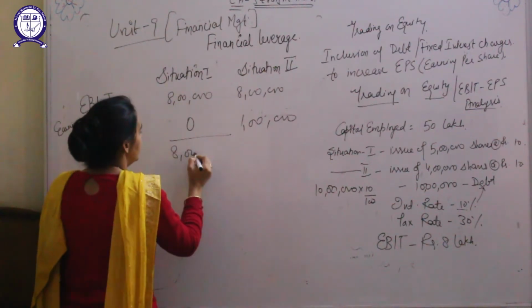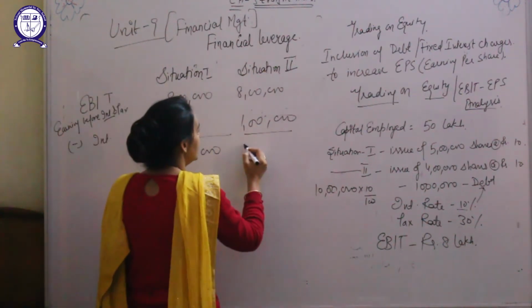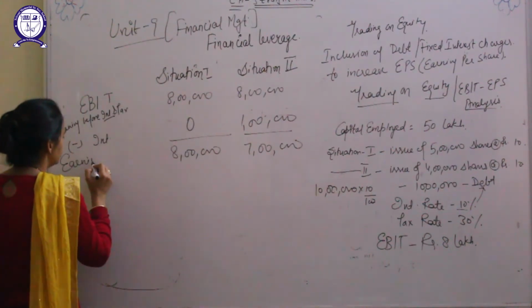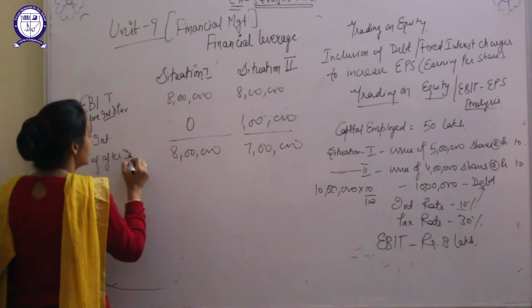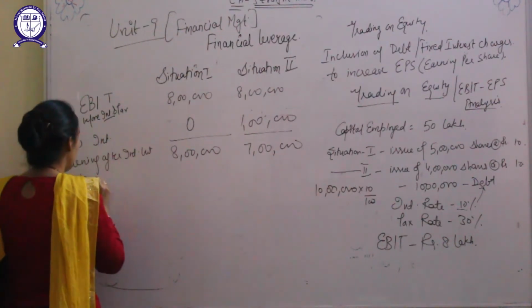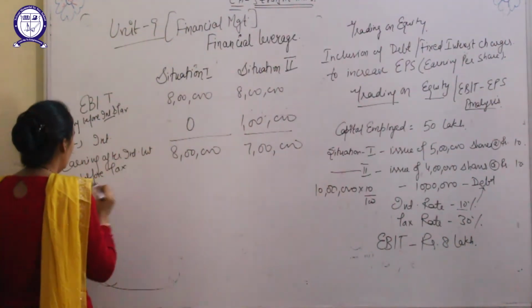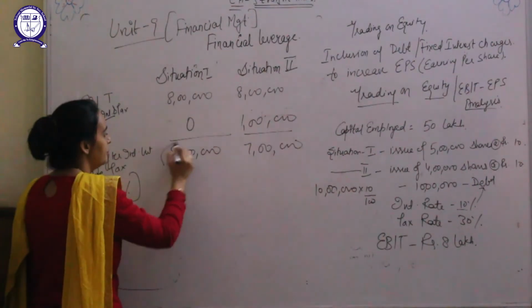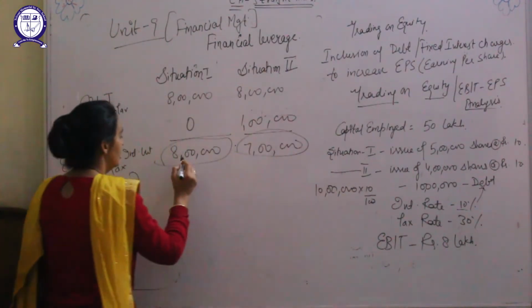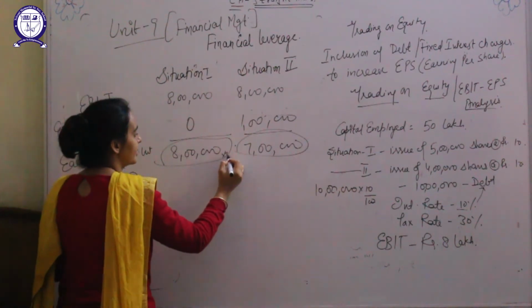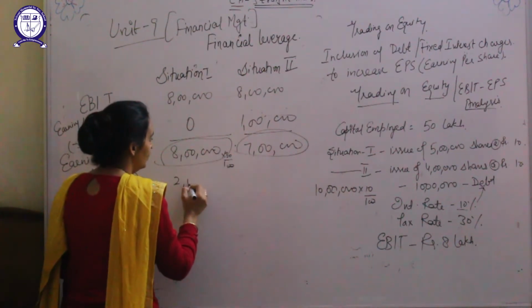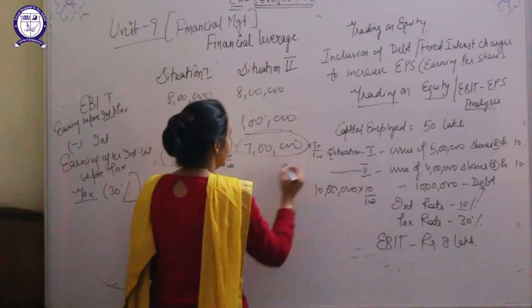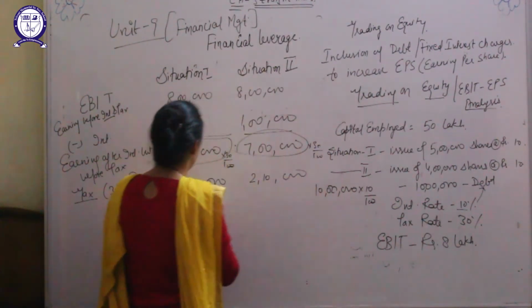Now deduct the interest amount from EBIT. Now we get earning after interest but before tax. Now tax will be paid at the rate of 30% on this amount: 30% of 8 lakh is 2 lakh 40,000, and 30% of 7 lakh is 2 lakh 10,000.